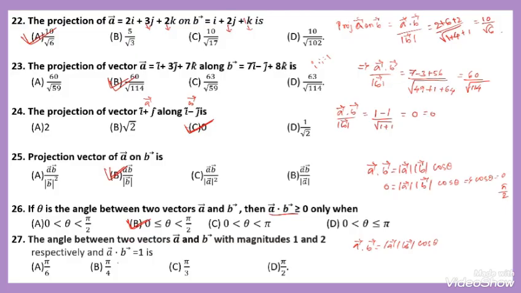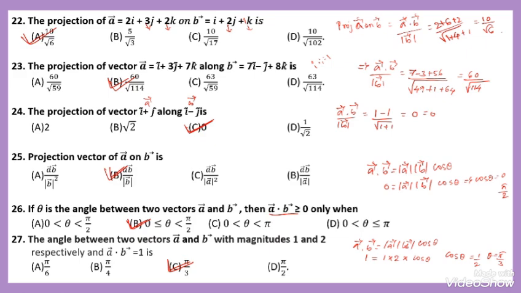Substituting, vector A dot B is 1, equals magnitude of A is 1 and 2 into cos theta. We want the angle, so cos theta equals 1 by 2. The value for which cos theta equals 1 by 2 is pi by 3, so theta becomes pi by 3. Option C is correct.